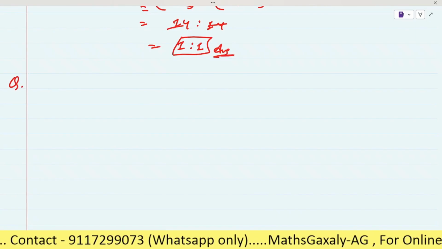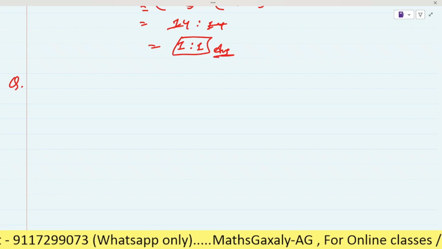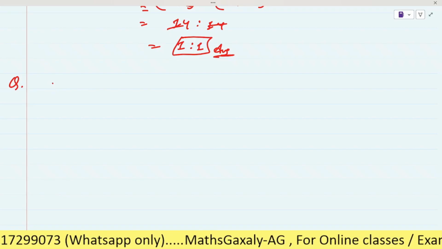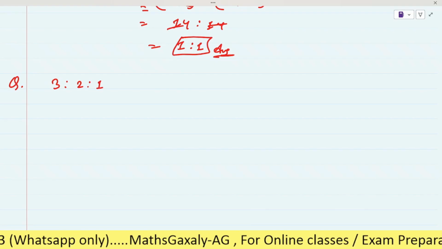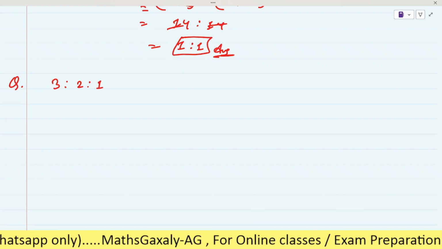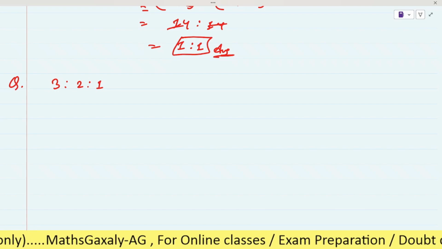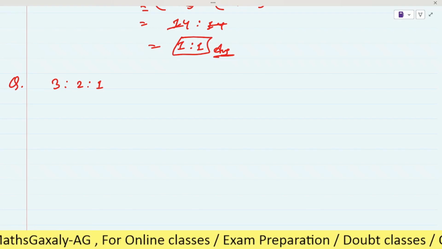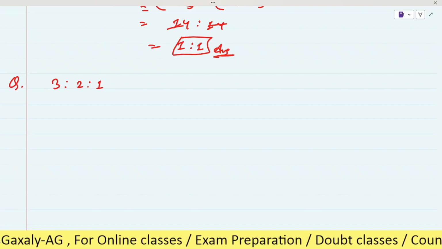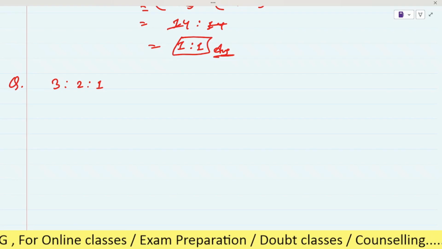Three vessels whose capacities are 3 is to 2 is to 1 are completely filled with milk mixed with water.